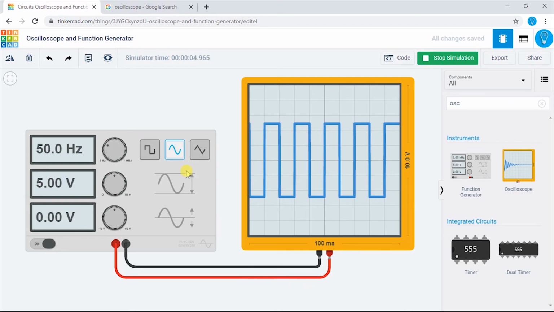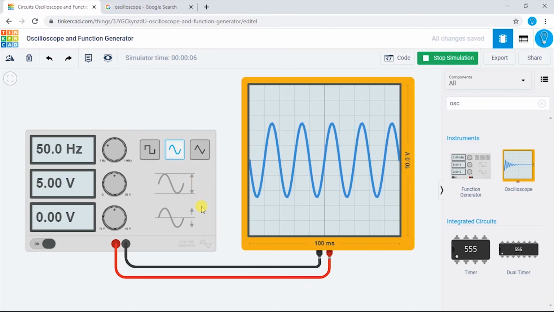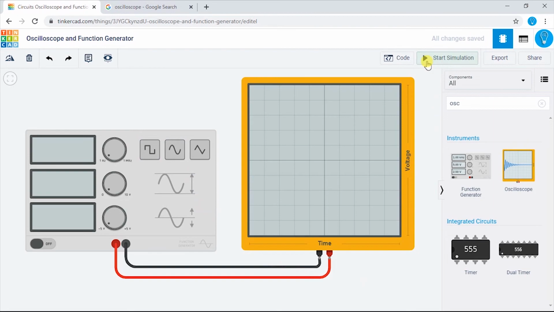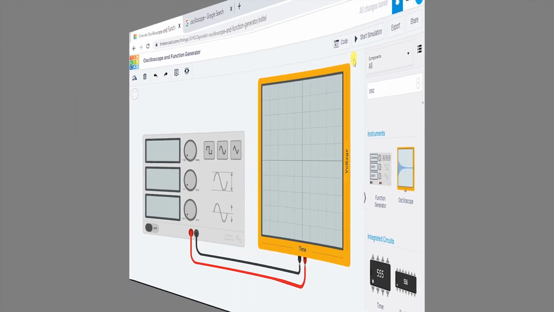Change the waveform to sine. You will see the waveform change on the oscilloscope screen. This is how you can use a function generator and an oscilloscope.